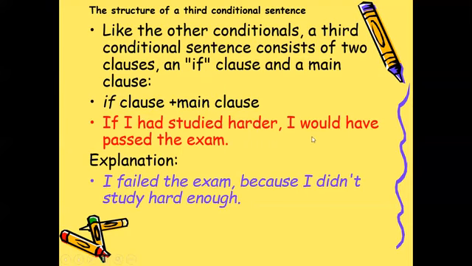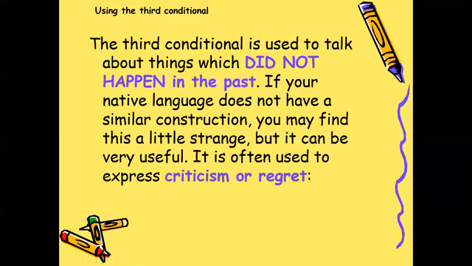Also, you can change the order: I would have passed the exam if I had studied harder. And it's exactly the same. The explanation: I failed the exam because I didn't study hard enough. Remember the grammar. In the if clause, you have to use past perfect. In the main clause, you have to use would with present perfect.